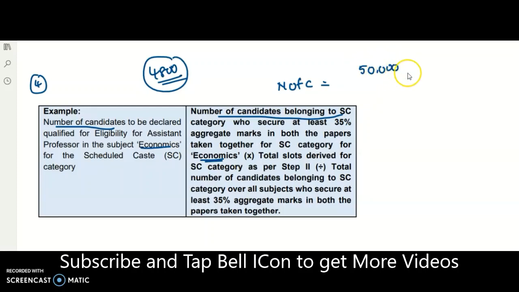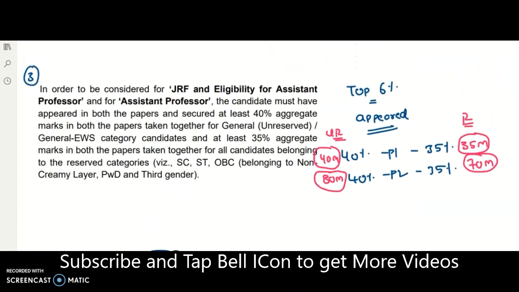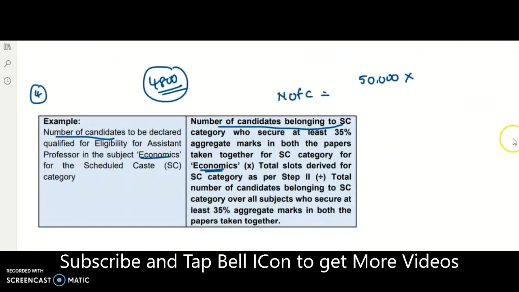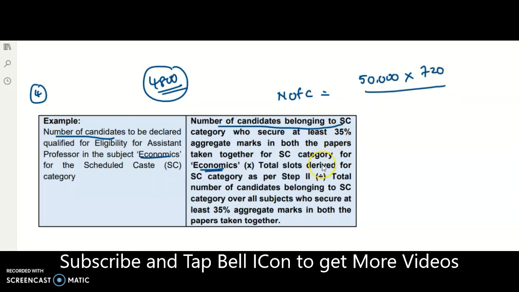So let's take in the commerce subject the total number of SC candidates who secured more than 35% in both the two papers, let's take 50,000, multiplied with the total number of slots derived for the SC category as per step number 2. As per step number 2, for the SC category, we got 720 slots, right? So take here the 720 slots, divided by the total number of candidates belonging to the SC category over all subjects, that means over all the 81 subjects, whoever the SC candidates are who secured more than 35%, that figure has to be considered here.